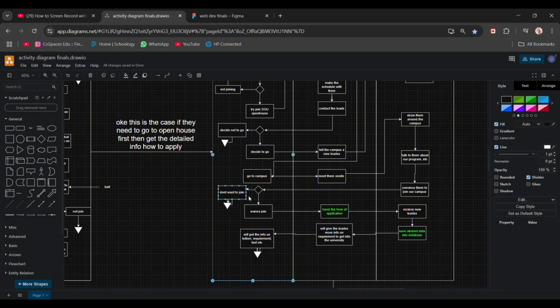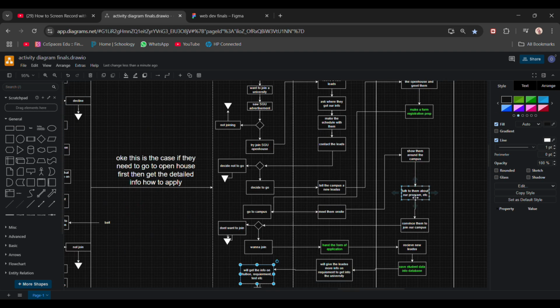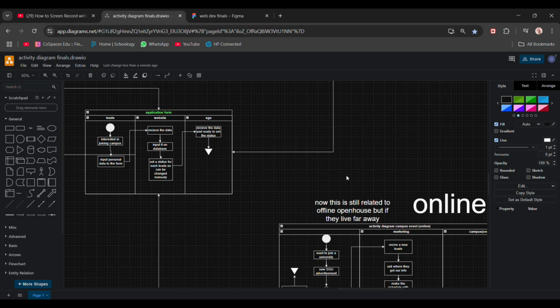Then they join and we hand them the application form, receive the new leads, and save the student data into the database, and then get more leads, info, and requirements for the university. Basically, we want to convince them to join, we hand them the application form, and we give them info on how to apply to our university.